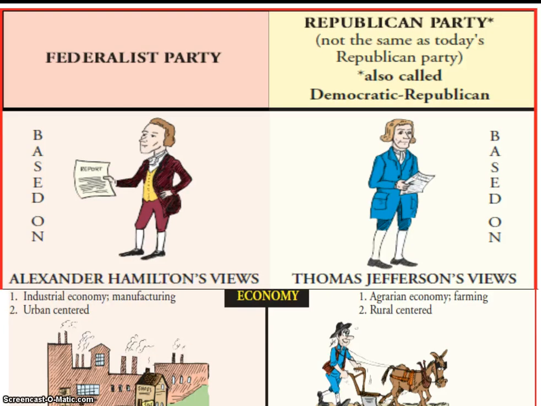All right, our next issue is going to be on the economy. Hamilton is going to be more urban-centered. He believes in an industrial economy, manufacturing, that is what the nation should become and should be built on. Jefferson and the Democratic Republicans, on the other hand, are more along the lines of an agrarian society. So an agrarian economy, farming, more rural-centered, things of that nature.